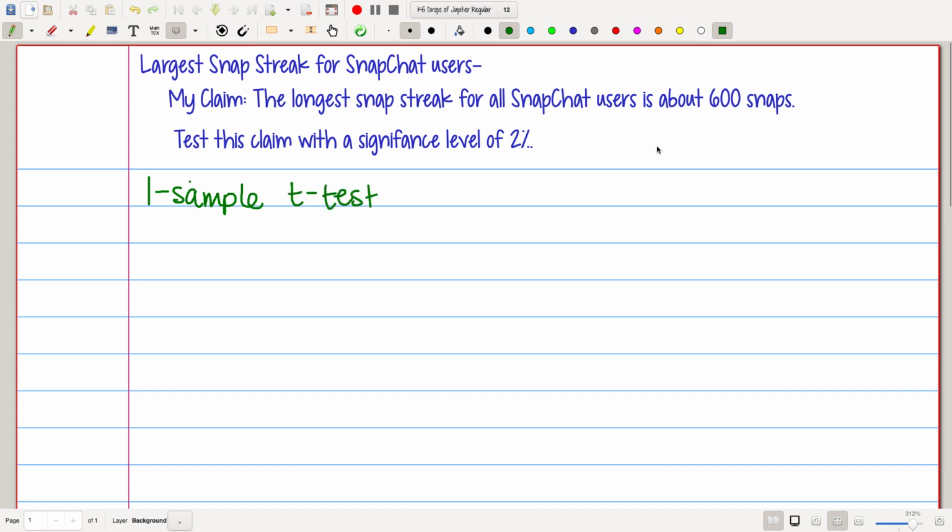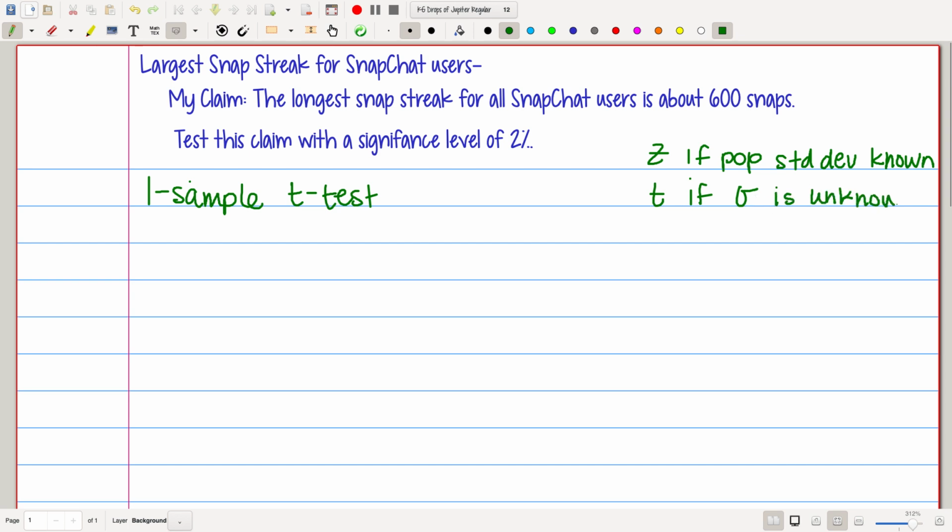Okay, remember sometimes we will do z or sometimes we will do t. We will do z if the population standard deviation is known. Okay, so that's sigma. If sigma is known, we will do t if sigma is unknown.